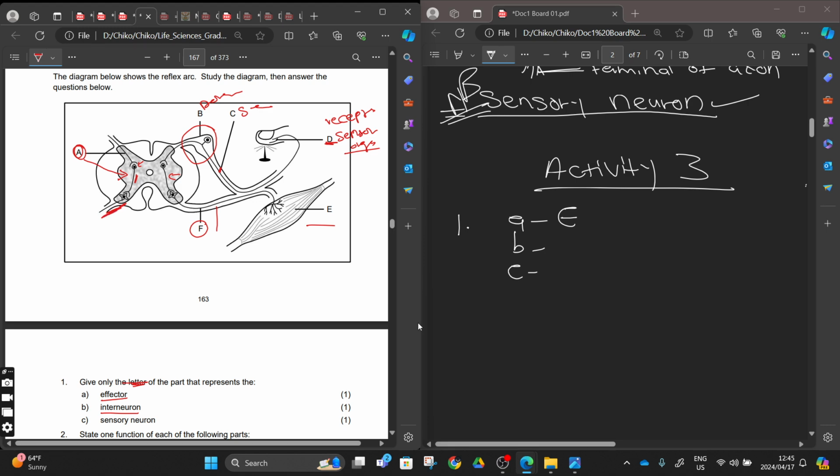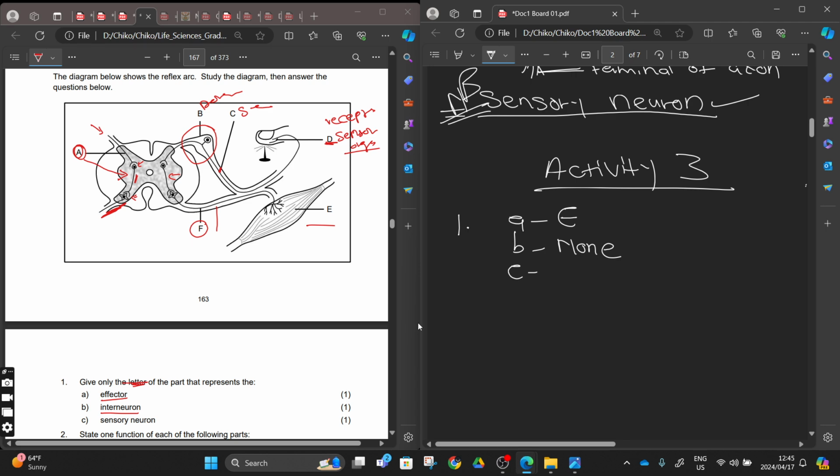How do we differentiate these three? The motor neuron's cell body is surrounded by the dendrites, and the interneuron is found inside the central nervous system or the brain, and the sensory neuron is the one that is bringing the sensory impulses. So which one is going to represent the interneuron? None, right? We are going to say none.